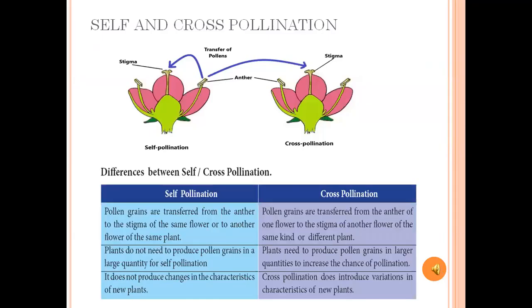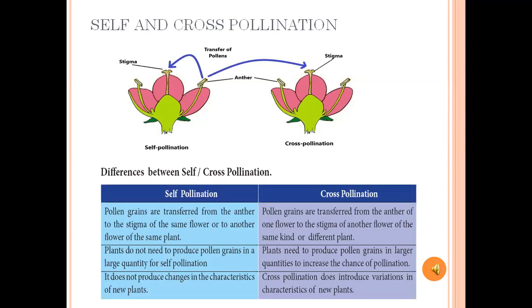Self and cross pollination. Self pollination means some plants have both the male and female parts within a single flower, that is bisexual flowers. Pollinated by this means is called self pollination. Self pollination means having both male and female parts within a single flower.